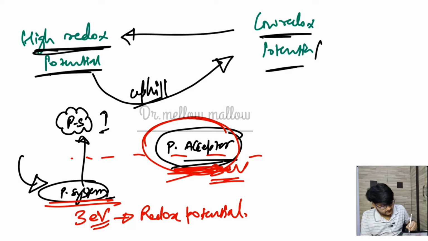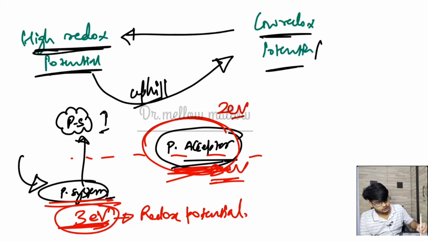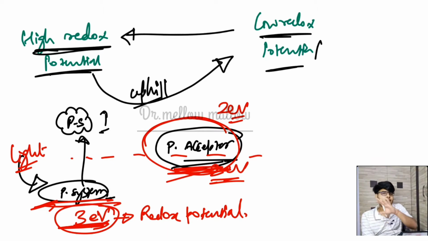You see, going from high redox potential to low redox potential, we must give some energy, and that form of energy is given by light or the photon. The photon will excite this photosystem molecule and make its redox potential much lower in comparison to this primary electron acceptor, to ensure smooth movement of electrons. By the photon striking the photosystem molecule, its redox potential is reduced to 1 electron volt from 3 electron volt initially.